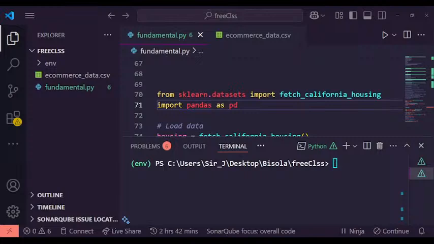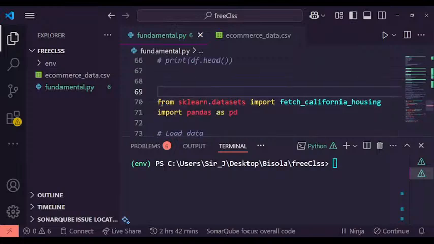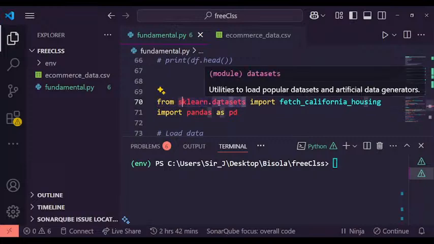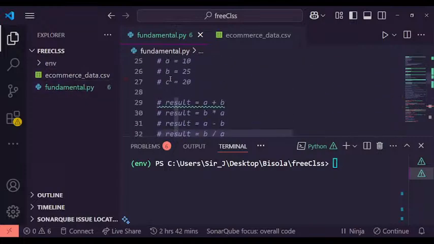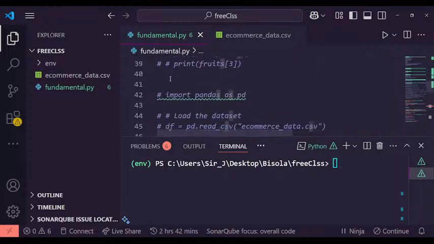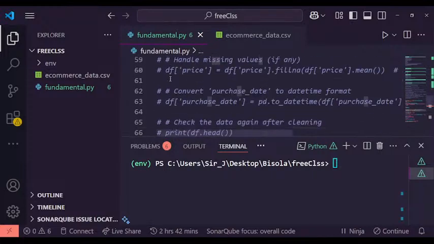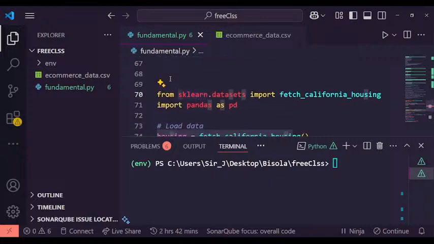So the first thing we are going to do is go back to our VS Code. As you can see from the top here, we are importing. This is the file I used from day one, if you can remember. This is the e-commerce data we used, so we're not using this one today. You can see that all of the code is commented out. I'm still using that same file for what we are about to do. If you need it, I can push it to GitHub. Just say hi, I'm interested, and I will send you the GitHub link.